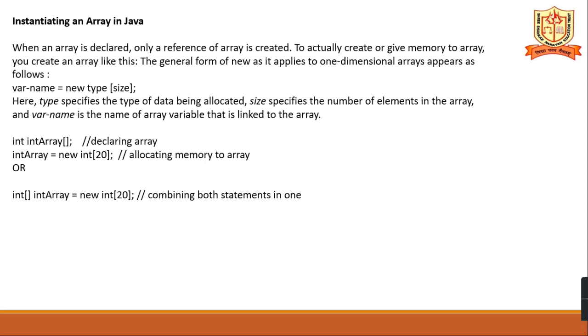And how do we instantiate the array values? When an array is declared, only the reference of the array is created. Only the reference is created.